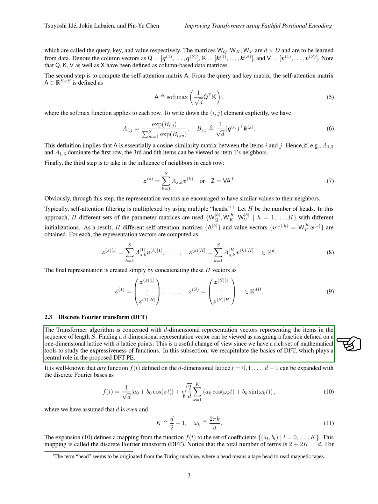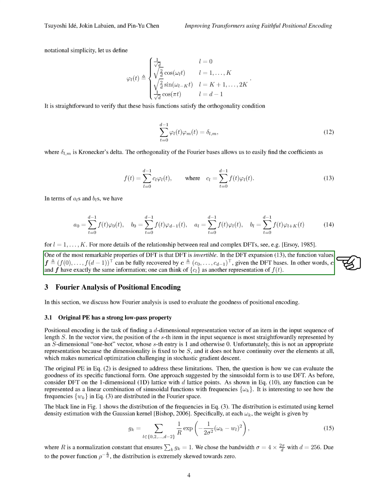Moreover, the transformer algorithm deals with finding representation vectors for items in a sequence. This process can be likened to assigning a function on a one-dimensional lattice with a specific number of lattice points. The discrete Fourier transform, DFT, plays a crucial role in this context. The DFT allows us to expand any function defined on a one-dimensional lattice with a specific number of points into a set of coefficients, providing a mapping from the function to these coefficients. The orthogonality of the Fourier bases simplifies finding these coefficients, making the DFT an invertible transformation.